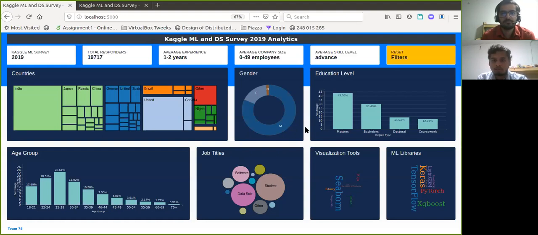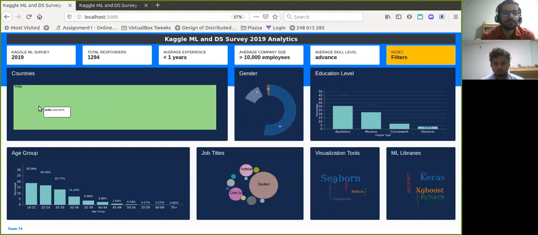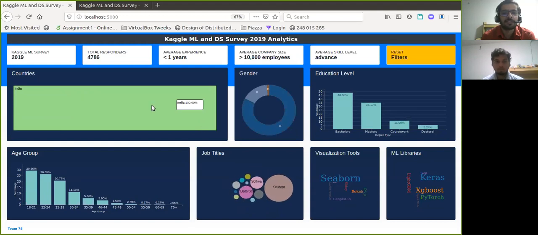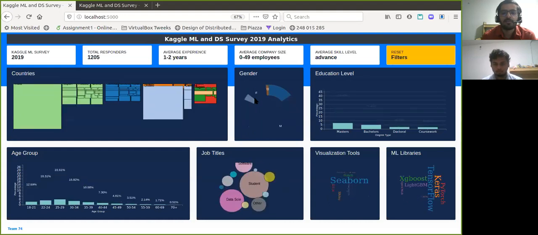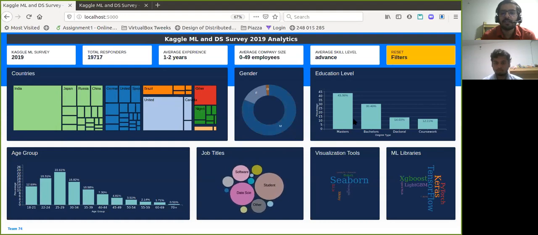I'll ask my friend Udit to tell more about the dashboard. Thanks, Abhay. So moving on, I'll be explaining some of the features that we have built on this dashboard. So the first feature is multi-level filtering, where you can select any of the countries, for example, and similarly, you can select any of the genders and remove that filter by re-clicking on the same thing.